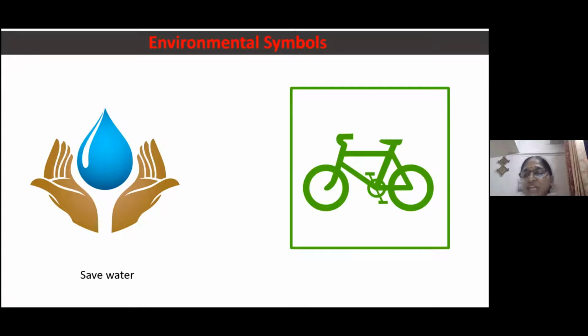Because when we are using bicycle, we are using our muscle energy, and that is natural for us. When you are using other things like your four-wheeler, two-wheeler, you are using fuel like petrol and diesel. But if you are using bicycle, you can save the fuel. So we have to use bicycle for the better environment.